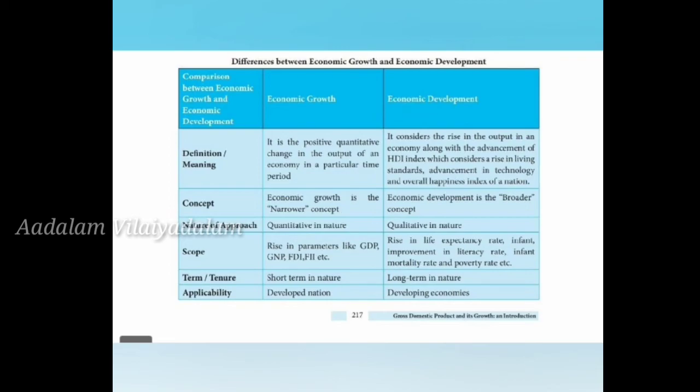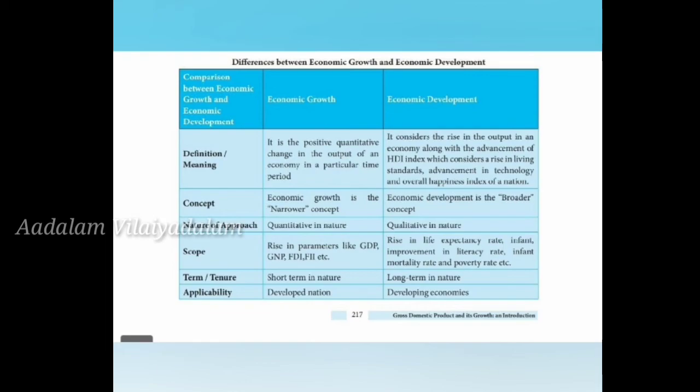Next we'll see about the new economic policy. The economy of India has undergone significant policy shifts in the beginning of the 1990s. This model of economic reforms is commonly known as the LPG model, or liberalization, privatization and globalization. So liberalization means liberty, freedom, then privatization and globalization. So the economy of India has undergone a significant policy shift, a very remarkable policy shift.